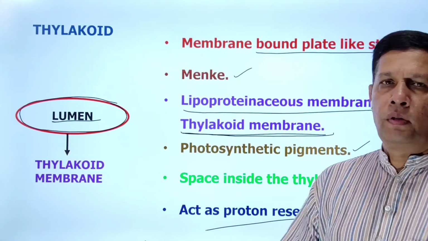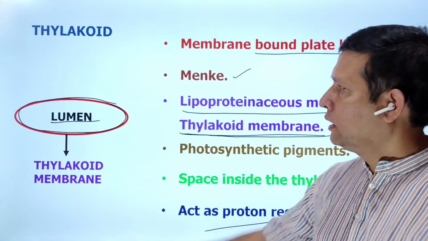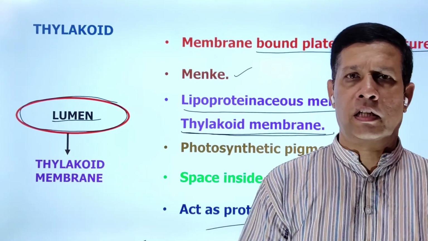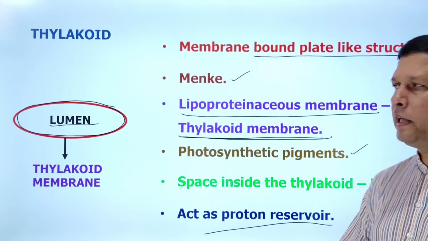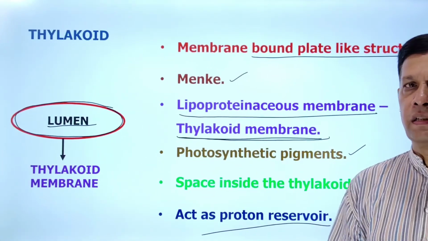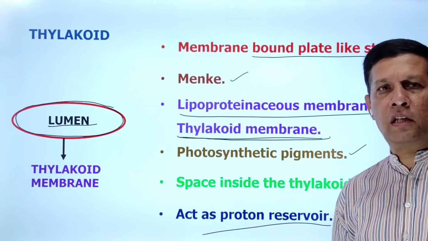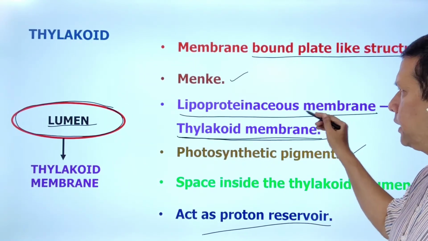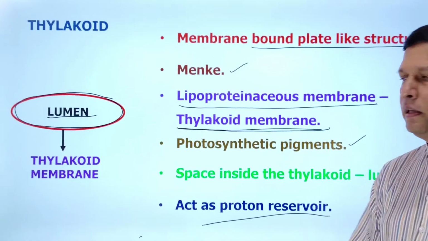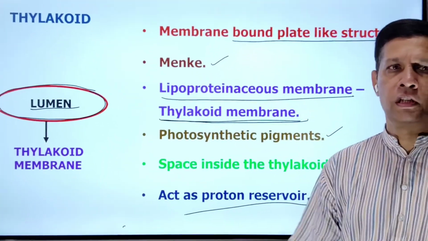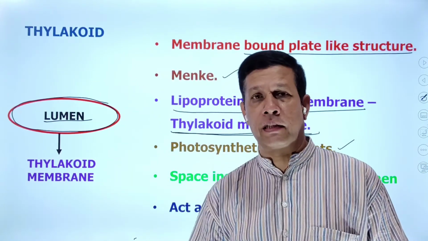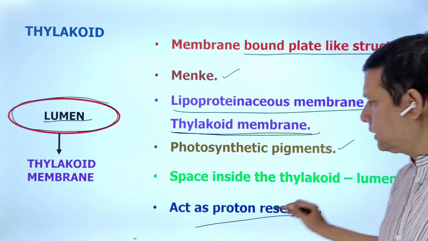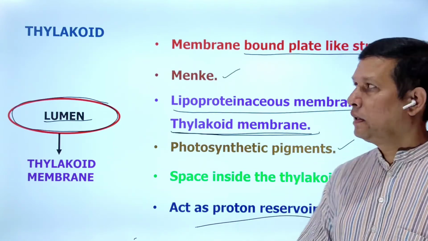So once again, we will see the structure of the thylakoid. It is a membrane-bound, plate-like structure. The name thylakoid was given by Menke. It is surrounded by a lipoproteinaceous membrane called the thylakoid membrane. In this membrane, photosynthetic pigments appear. Inside the thylakoid, there is a space, and the lumen acts as a proton reservoir. That's about the structure of the thylakoid.